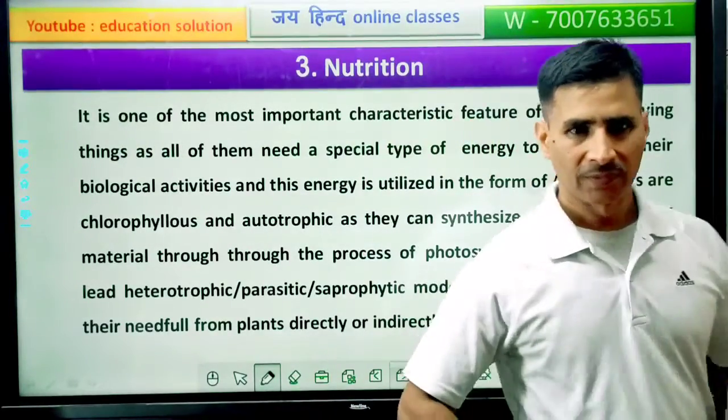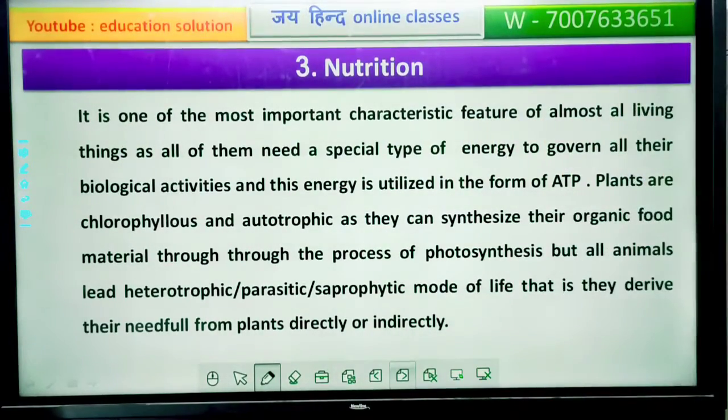Nutrition. It is one of the most important characteristic features of almost all living things, as all of them need a special type of energy to govern all their biological activities, and this energy is utilized in the form of ATP. ATP is a chemical form of energy, adenosine triphosphate.